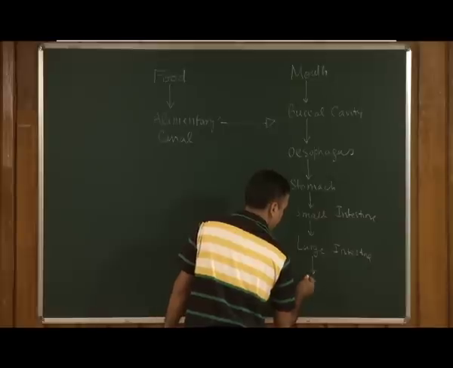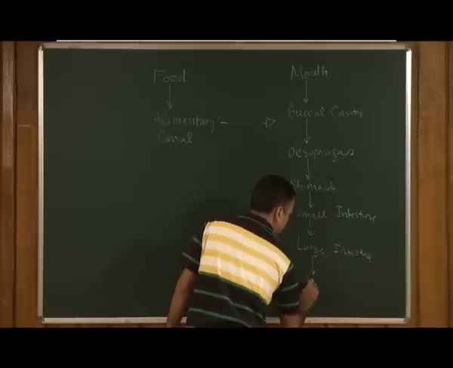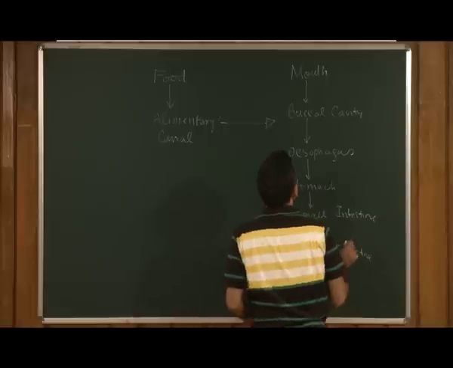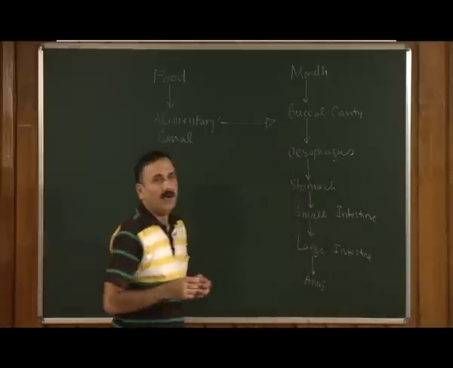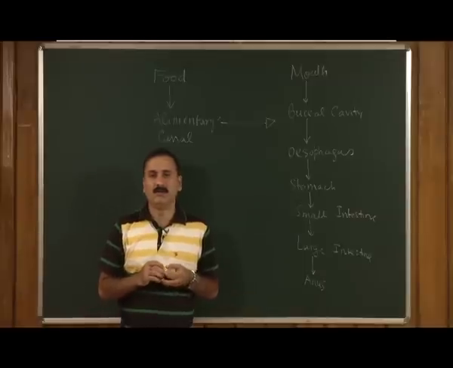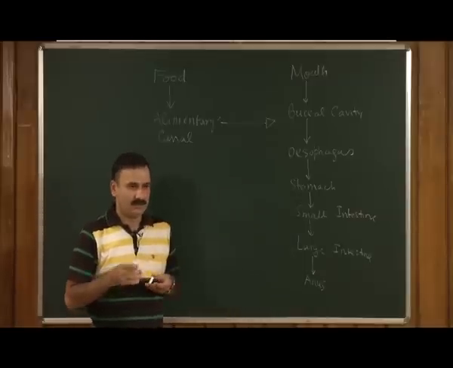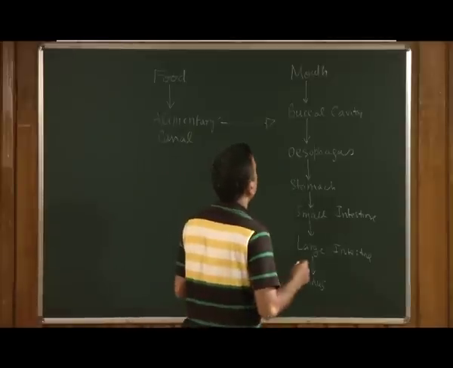The terminal or end portion of the large intestine is known as the anus, through which we eject out the undigested or excretory products.